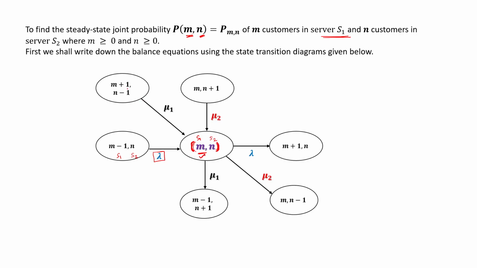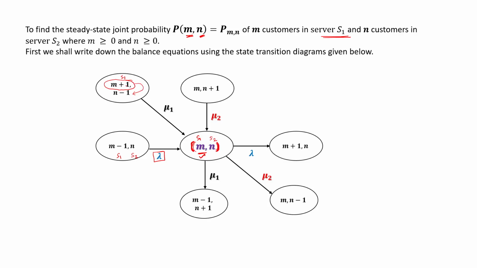If the previous state was m plus 1, n minus 1, that is, m plus 1 customers at the first service station and n minus 1 at the second, and a customer is served at S1, then the customer joins S2.